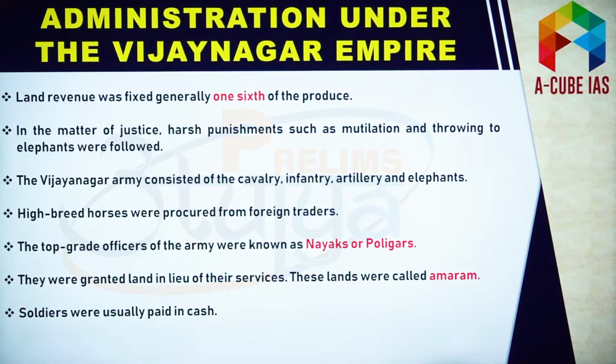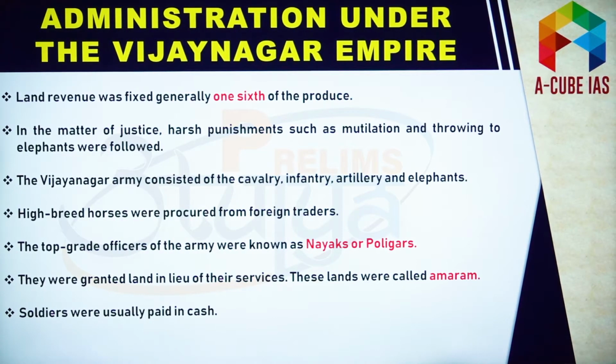Now, the chief source of income was land revenue, and land revenue was fixed. It was 1/6 of the produce. Here you must remember one point, that during Vijayanagar Empire, harsh punishments were given. So this is something which you can remember, that there used to be harsh punishments.